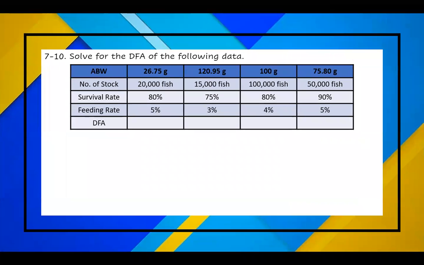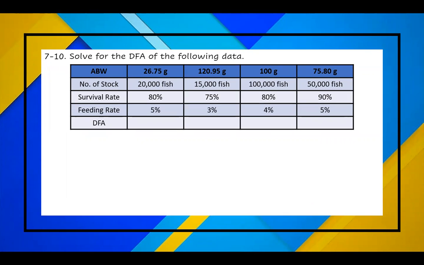Next question, question number 7 to 10. Solve for the DFA of the following data. On our table, we have the average body weight, which is 26.75 grams, 120.95 grams, 100 grams, 75.80 grams.